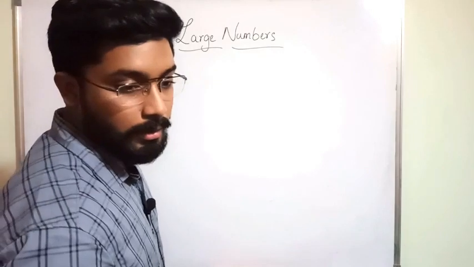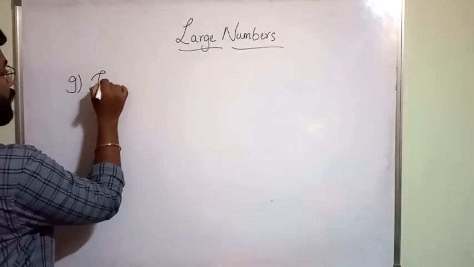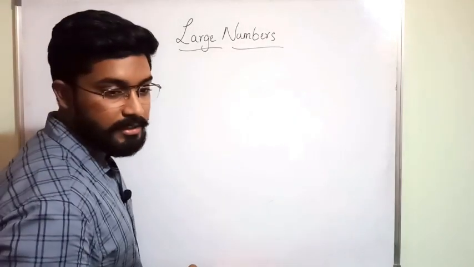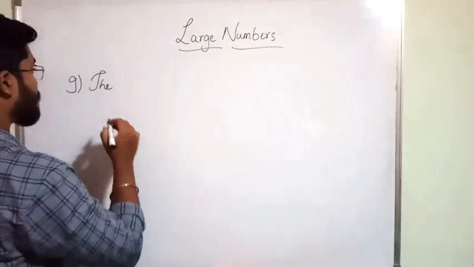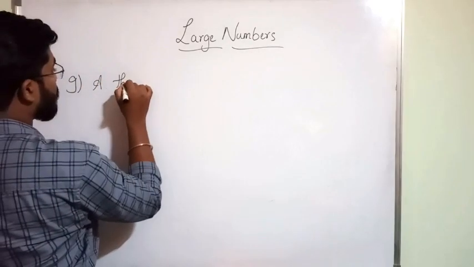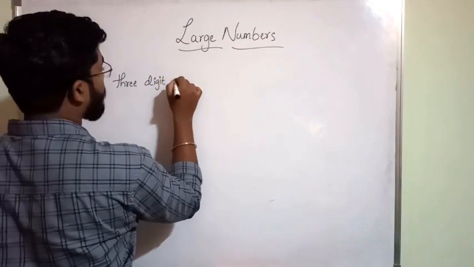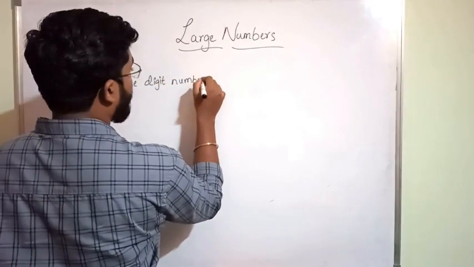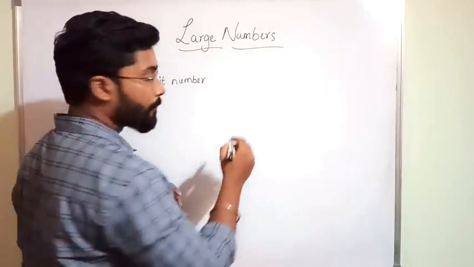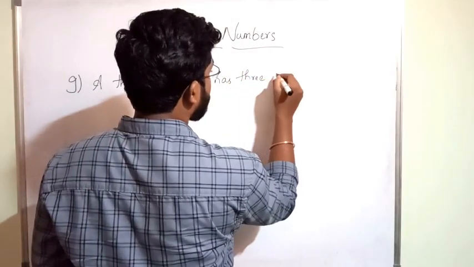Next one, students. A 3-digit number has 3 places.